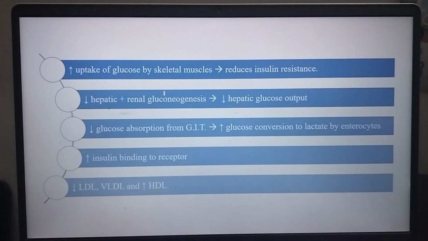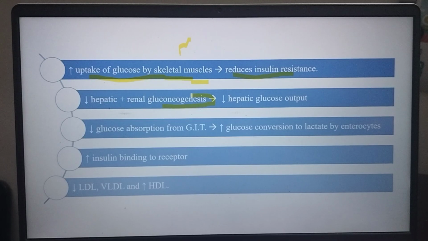Next, what metformin is doing: increasing the uptake of glucose by the skeletal muscles and reducing insulin resistance. Whenever there is a muscle, it is increasing the uptake of glucose by skeletal muscles. So more glucose will be taken by muscles, so there is a decrease in blood glucose, and less blood glucose will result in less requirement of insulin also, so less insulin resistance will happen. Like this metformin is working. And next is decreasing the hepatic and renal gluconeogenesis.